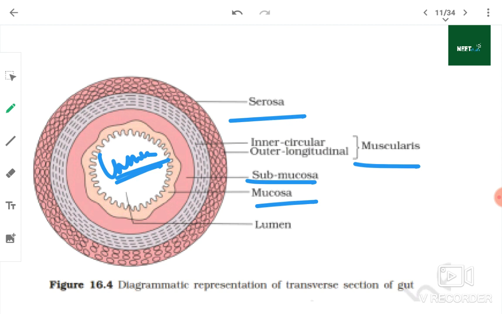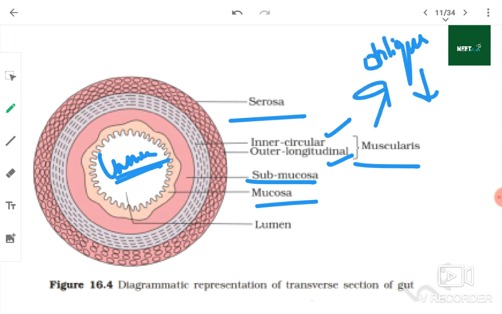Serosa is made up of mesothelium. The muscular layer will be inner circular and outer longitudinal, and an oblique layer will be present in the stomach. Then we have submucosa and mucosa.